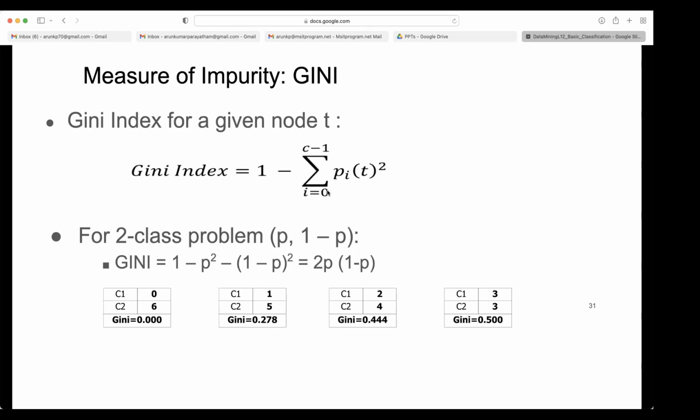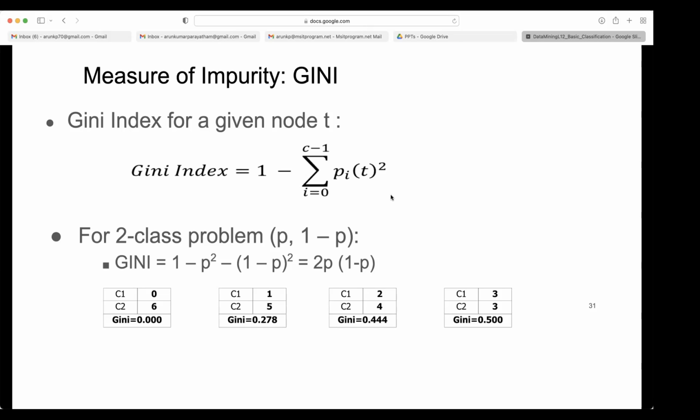In the summation, how many elements are there if it is a 2 class problem? 2. So only 2 terms will come if you expand the summation. The first term we are saying probability P, the second term automatically will become 1 minus P because the total should be 1. So Gini will become 1 minus the first term square, P square, minus the second term square, 1 minus P whole square. Then expand this, you will get 2P into 1 minus P.